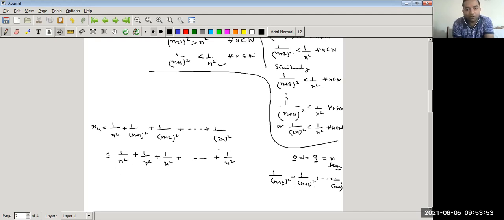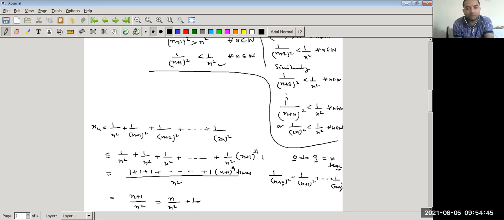So when we add all the terms, 1 by n squared plus 1 by n squared plus 1 by n squared, this is equal to, up to the (n plus 1)th term, taking 1 by n squared common, we can write 1 plus 1 plus 1 plus 1 up to (n plus 1) times. So adding 1 up to n plus 1 times, it becomes (n plus 1) upon n squared, which is equal to n upon n squared plus 1 upon n squared, which is equal to 1 upon n plus 1 upon n squared.